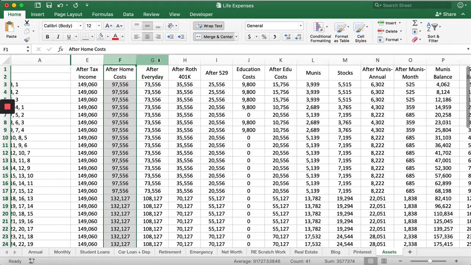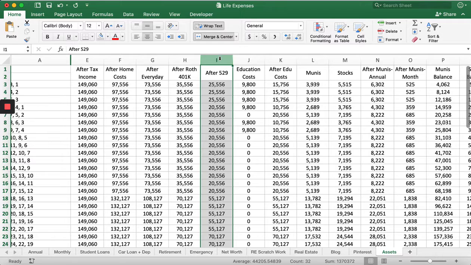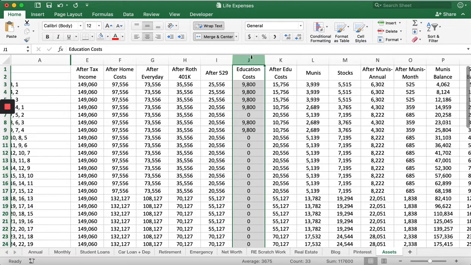If I want to retire well, I'm going to have to save here. If I don't want to pay for my kids to go to college, which will probably still be the social thing to do, I'm going to need to save, but I don't need to save more than 10 or 15 grand a year. But on a $200,000 household income, that shouldn't be too difficult. It's going to be harder later if I don't do it now, because that 10 or 15 grand a year is going to be invested. And so then the total balance will be higher than how much I contributed, right? Because of compound interest.